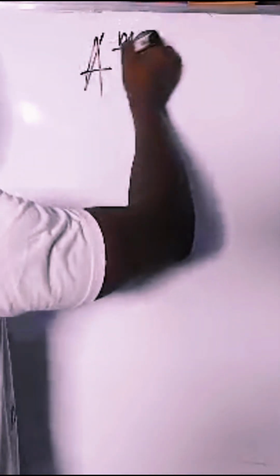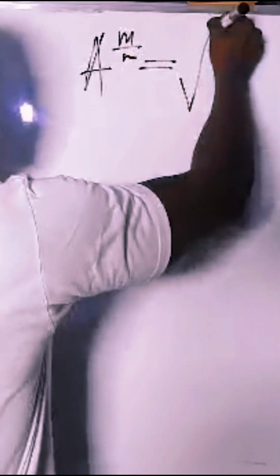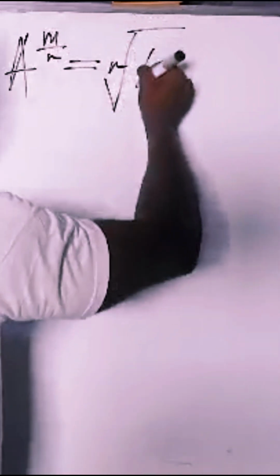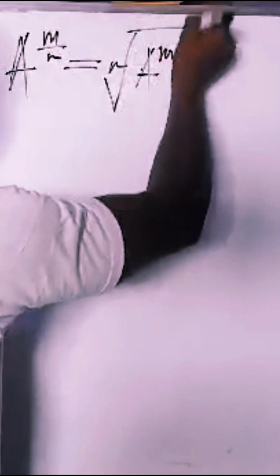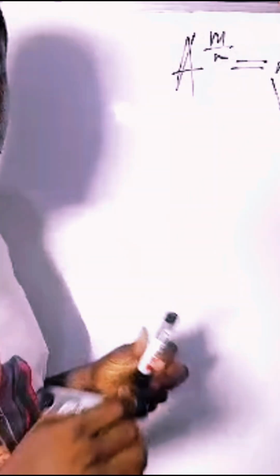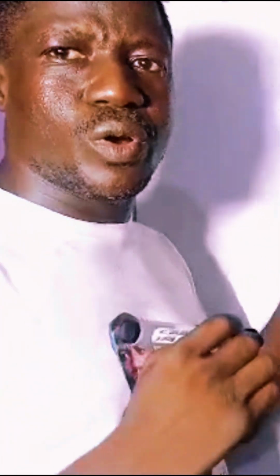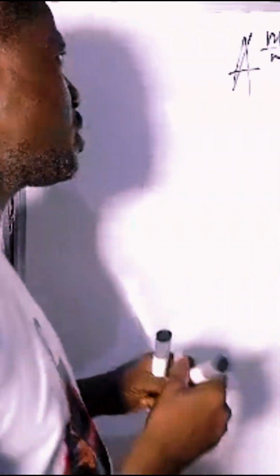The seventh law of indices states that a raised to m over n is equal to the nth power of a raised to m. So our duty, like I said before, is to see to the derivation of this law. How did it originate?